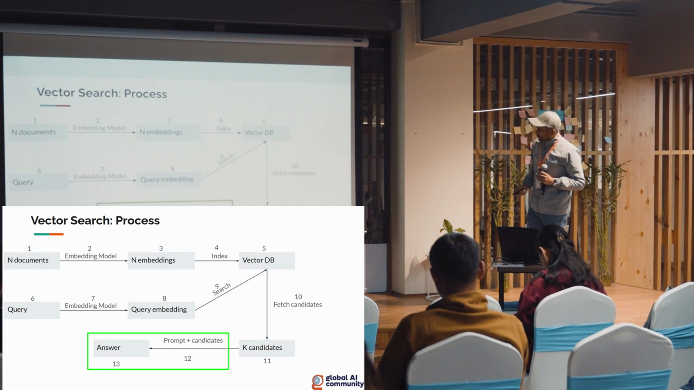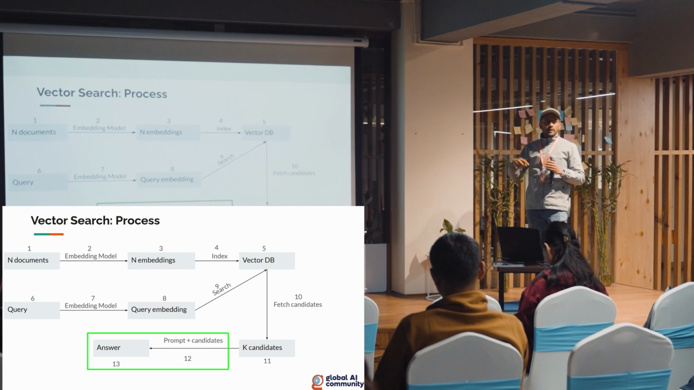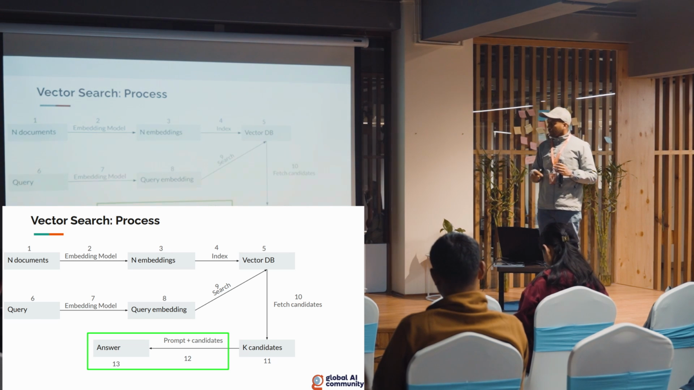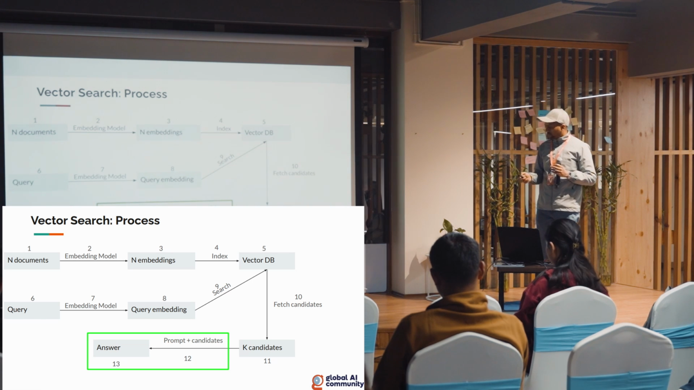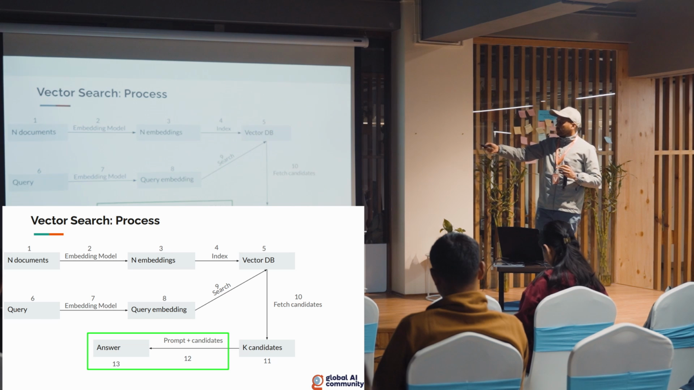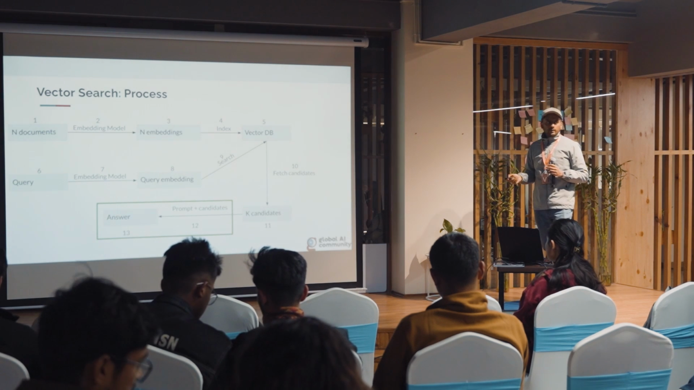And once we have those K candidates, we'll merge them with the prompt. The prompt can be used to structure the answer, or to add some kind of guardrails, those sorts of things. Then utilizing the prompt and candidates together, that will give us the answer as we want it. So this is the RAG and vector search procedure.